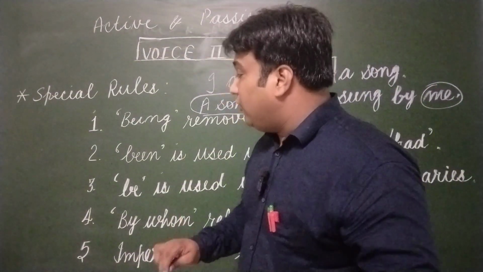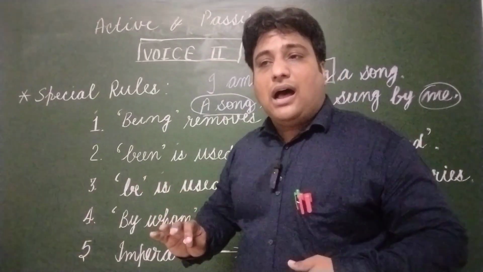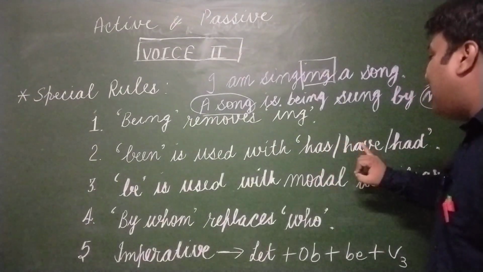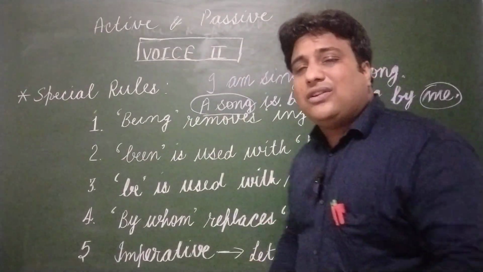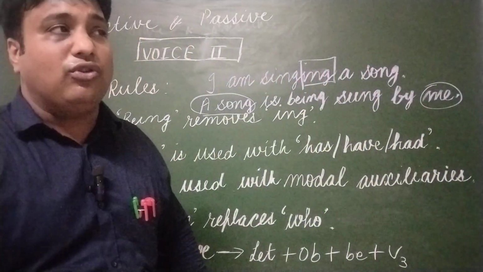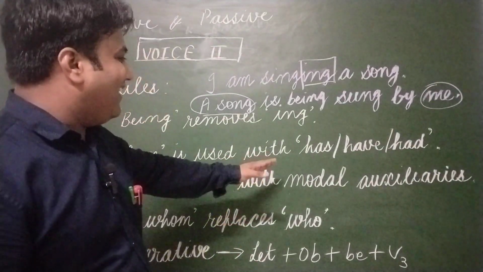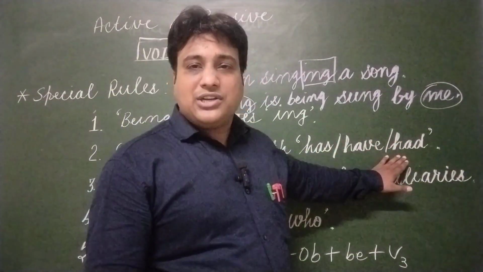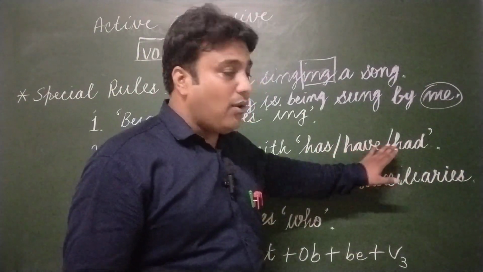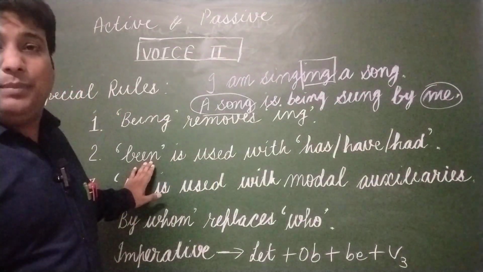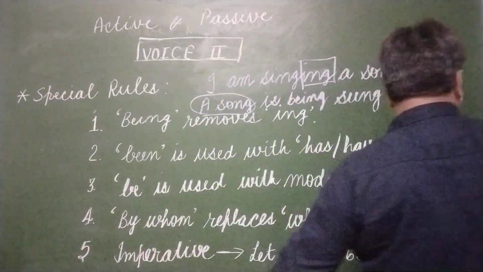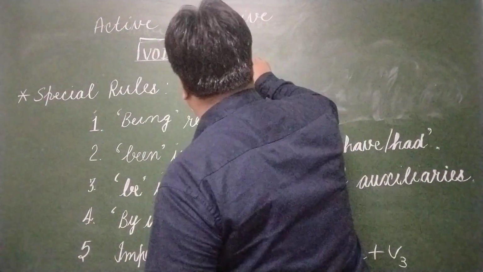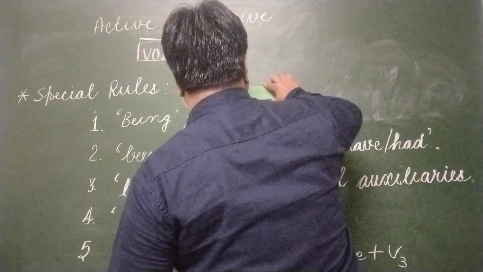The second rule is really very easy. We are supposed not to change the tense. Here, has, have, had. In which tense are they used? They are used in perfect form of tenses. Here, has, have, had, these are present and past tense of perfect. And these are used with been. How to use them? Let's take one example. It's very easy.